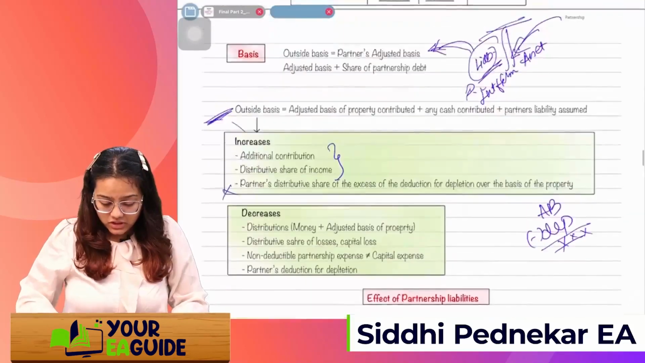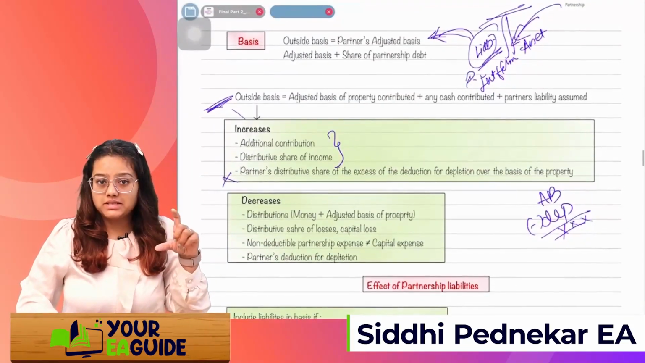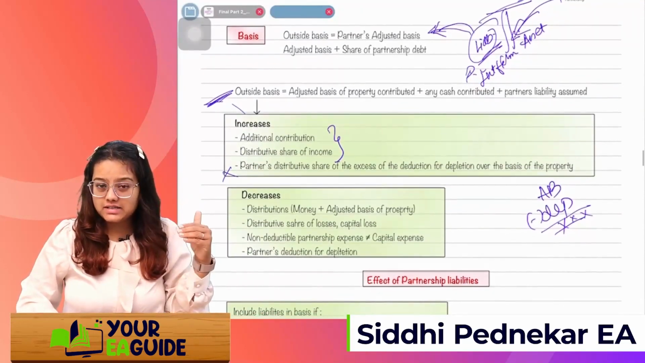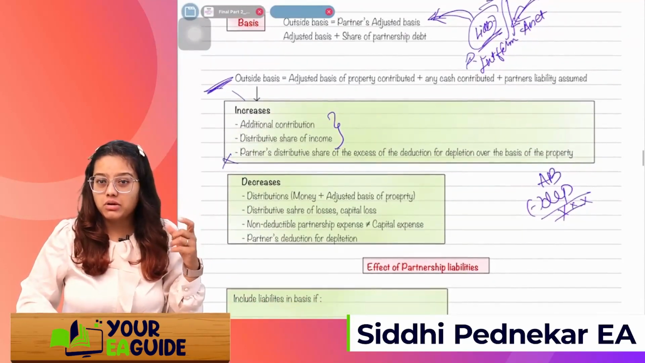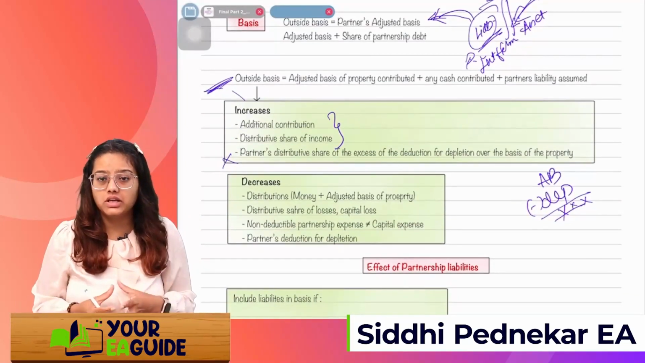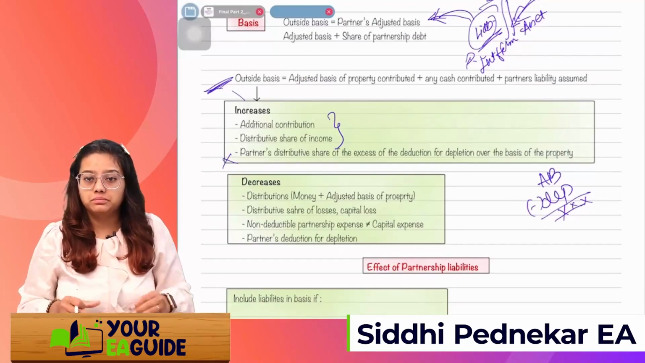Okay, so this is how you are going to calculate the basis. Take the base amount, the initial contribution, and we'll just add or subtract these two things, and then we'll receive an amount which is called the adjusted basis. Now you are aware of the adjusted basis of the partner in the partnership firm.